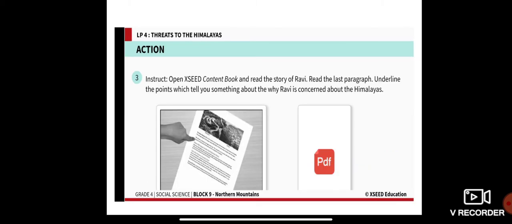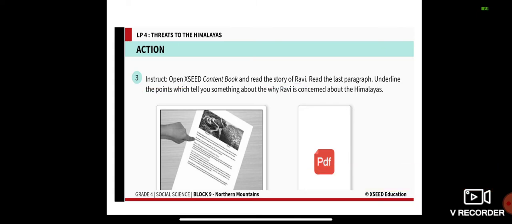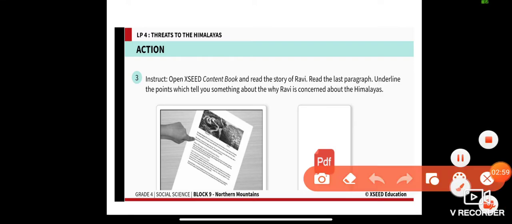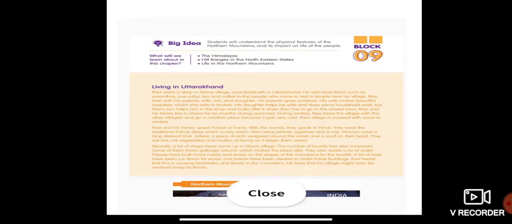First of all, I want all of you to read about the story of Ravi. Since yesterday we have been learning about the case study of Uttarakhand, so today also we will study the story of Ravi. Today we will read the last paragraph; the first and second paragraphs we learned yesterday and the day before. As you read, please underline the points which tell why Ravi is concerned about the Himalayas.